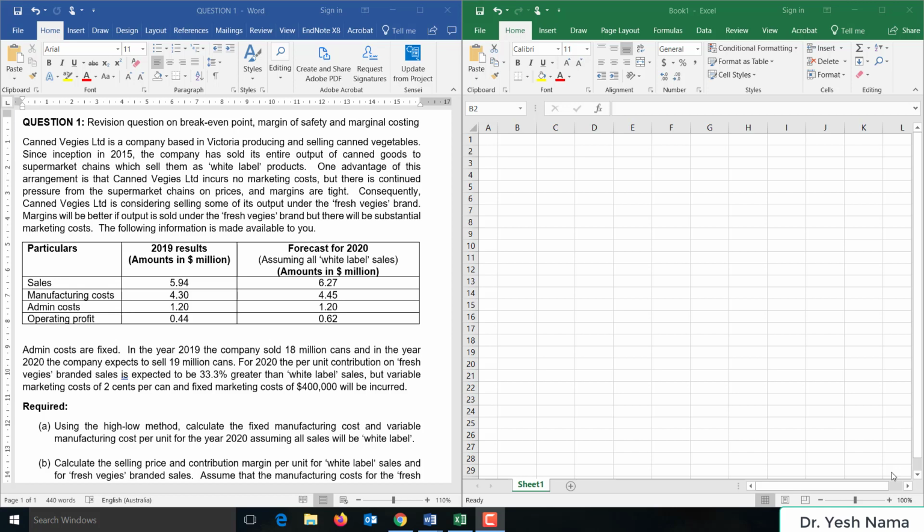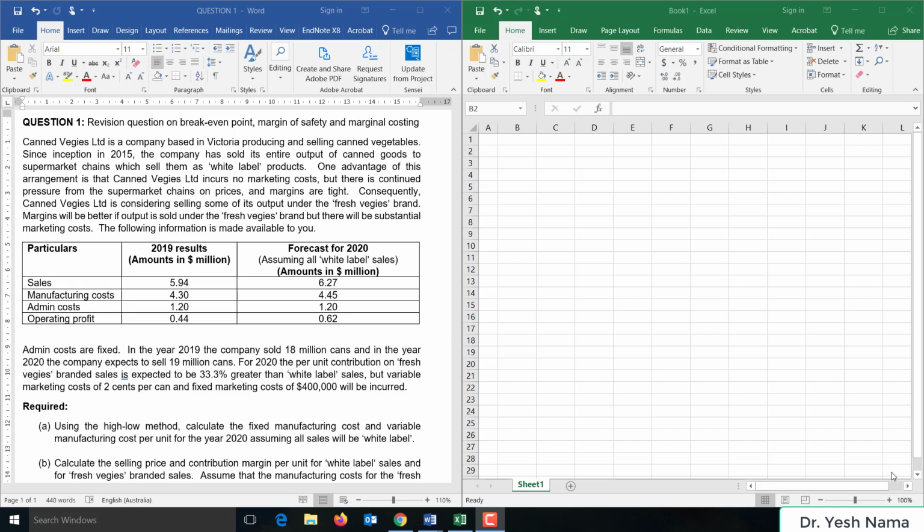Since its inception in 2015, the company has sold its entire output of canned goods to supermarket chains which sell them as white label products. One advantage of this arrangement is that Canned Veggies incurs no marketing costs, but there is continued pressure from the supermarket chains on prices and margins are tight. Consequently, Canned Veggies Limited is considering selling some of its output under the Fresh Veggies brand. Margins will be better if output is sold under the Fresh Veggies brand, but there will be substantial marketing costs.